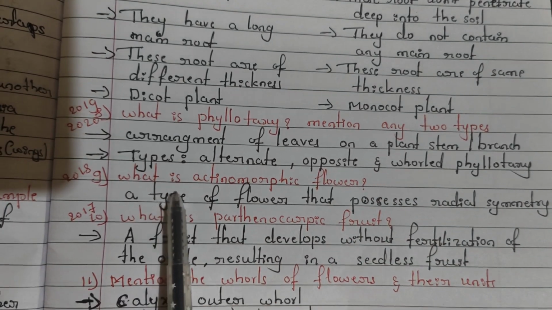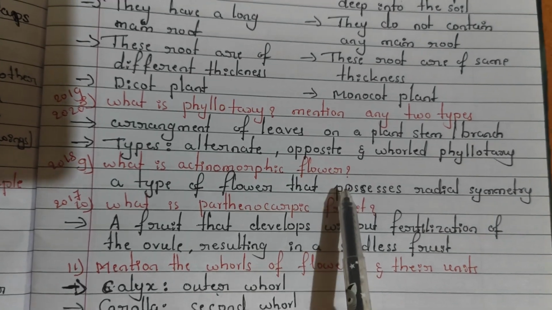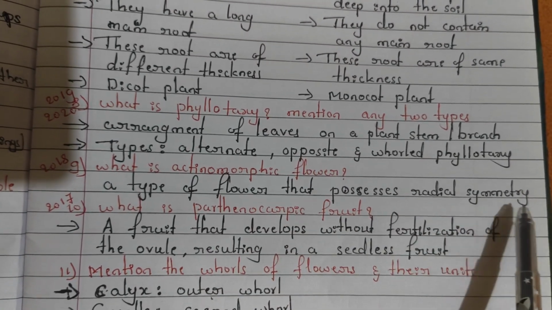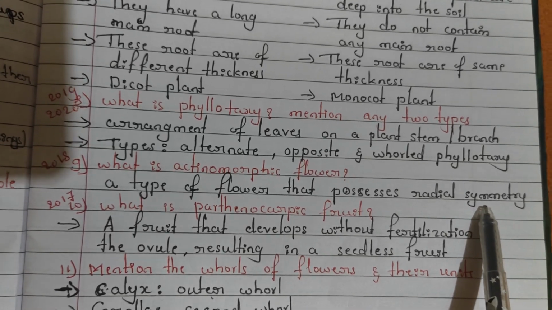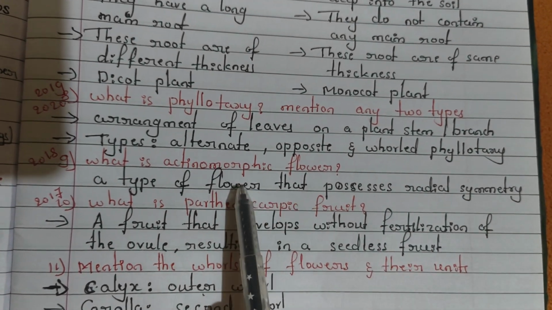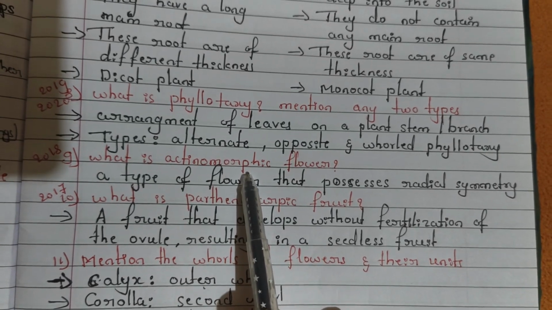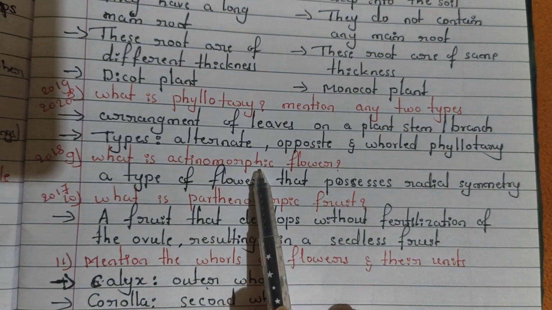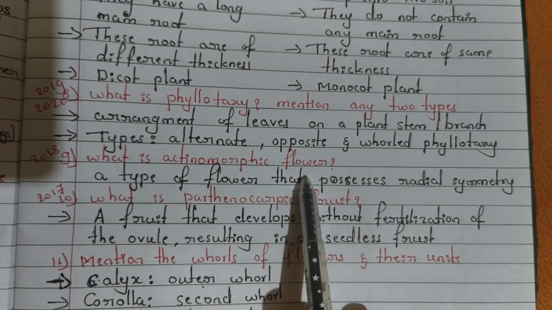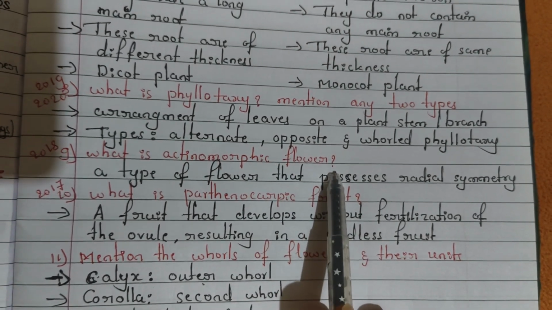And next is: what is an actinomorphic flower. Actinomorphic flower is a type of flower that possesses radial symmetry. Radial symmetry means that flower you can cut in any plane, it gives two equal halves. That flower we call actinomorphic. And another one is zygomorphic. Zygomorphic means the flower you cut by a single plane, it gives two equal halves, that is zygomorphic.